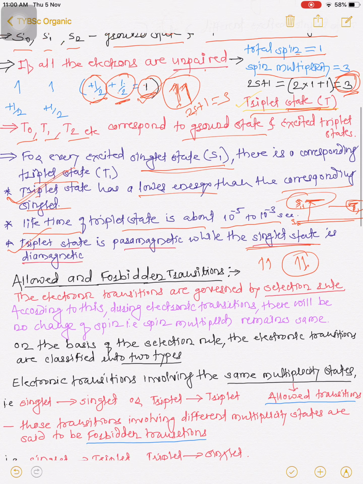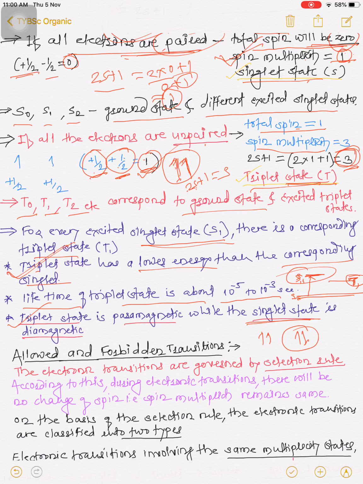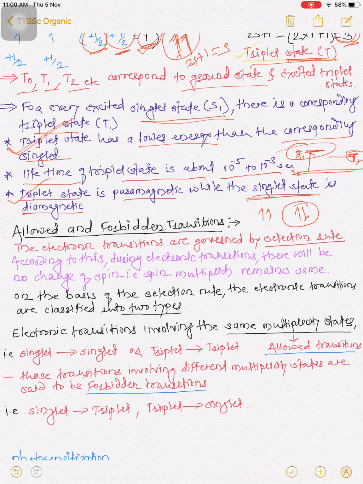So now we have seen what is meant by electronic transitions and what is meant by spin multiplicity. Now we are going to see what is meant by allowed and forbidden transitions. This is also important for the discussion. The electronic transitions are governed by selection rules, which explain the different transitions as allowed or forbidden, whether it is a singlet or triplet.